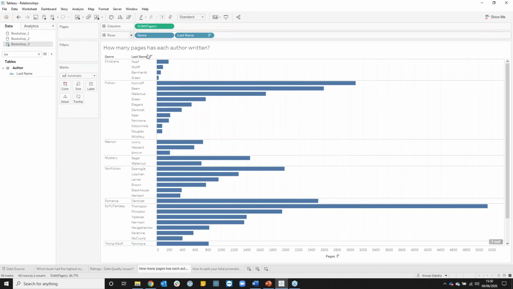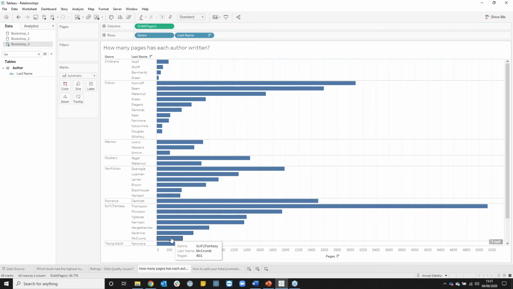Let's sort those. So now we can see how many pages each person has written. You can see in sci-fi fantasy, Thompson has written a lot of pages versus McCrum, who's written a lot less.